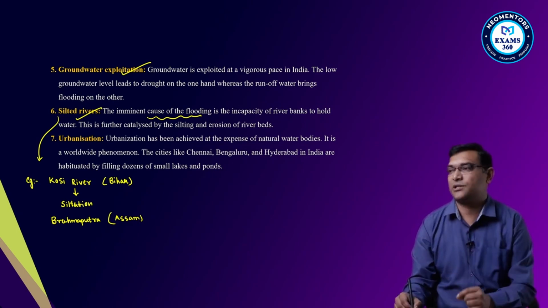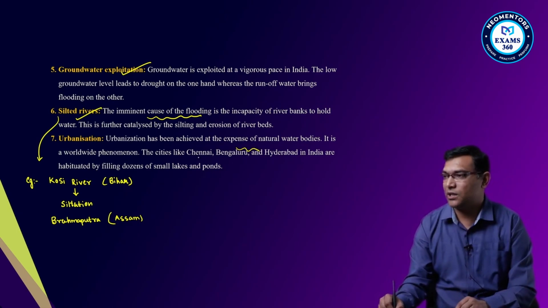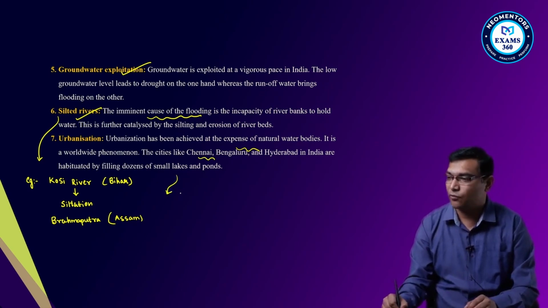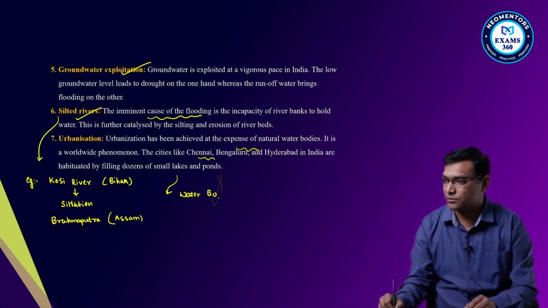Then rapid urbanization, in which water bodies are being encroached.